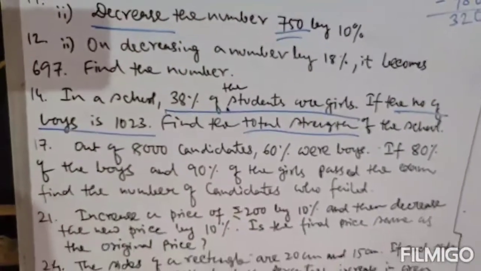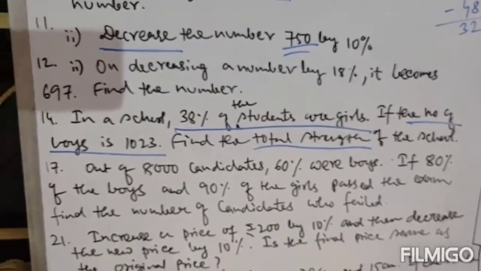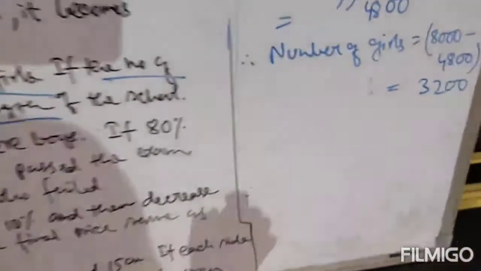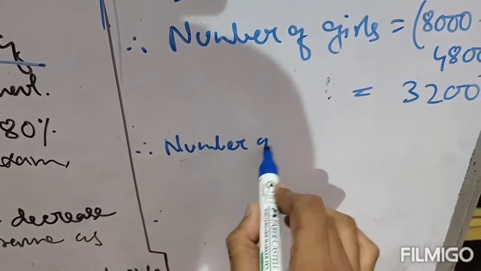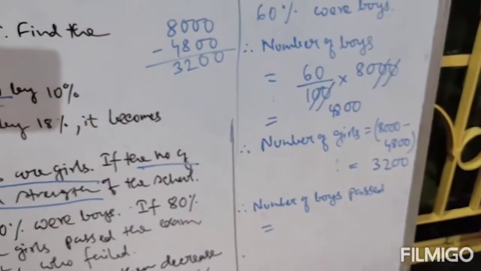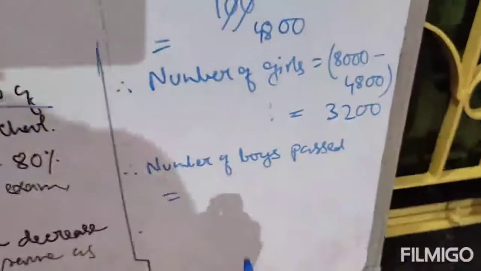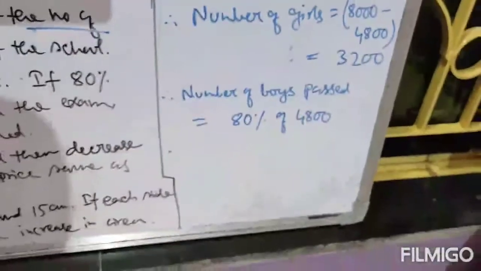Now read the next line of the question. If 80% of the boys and 90% of the girls passed, that means out of the boys 80% passed and out of the girls 90% passed. The number of boys is 4,800 and out of 4,800, 80% passed. So the number of boys passed equals 80% of 4,800.